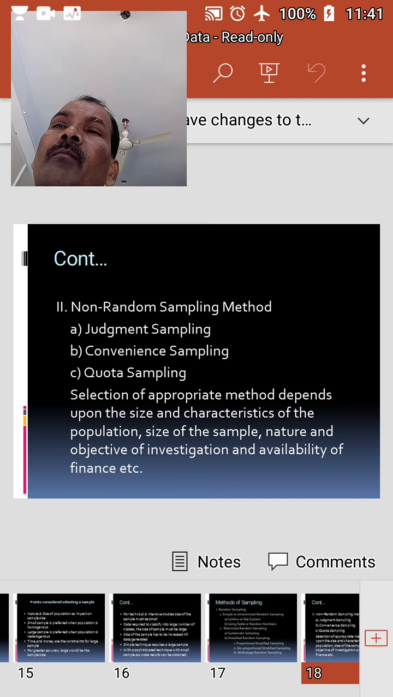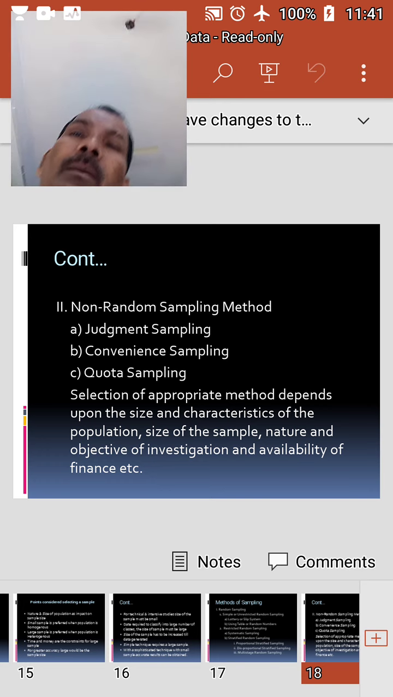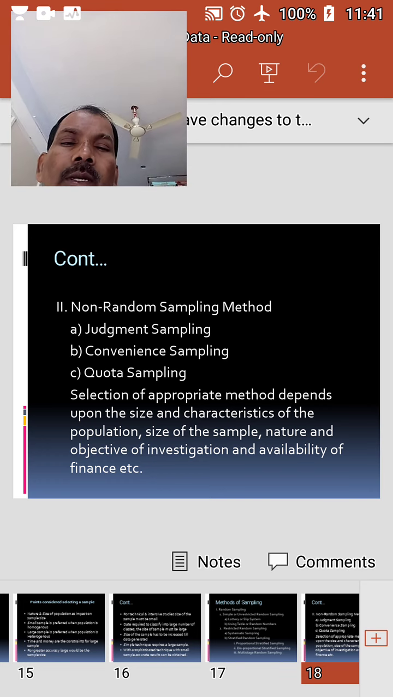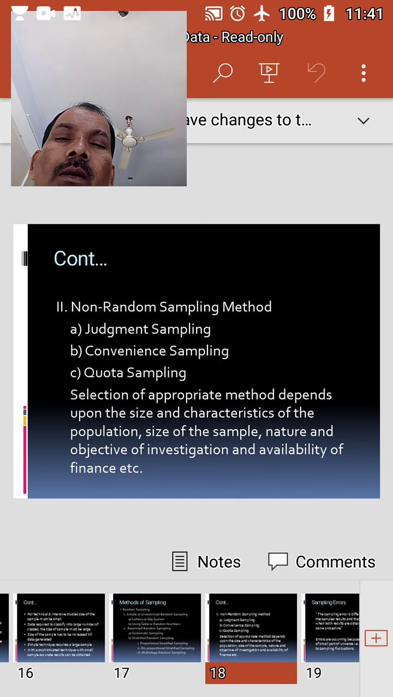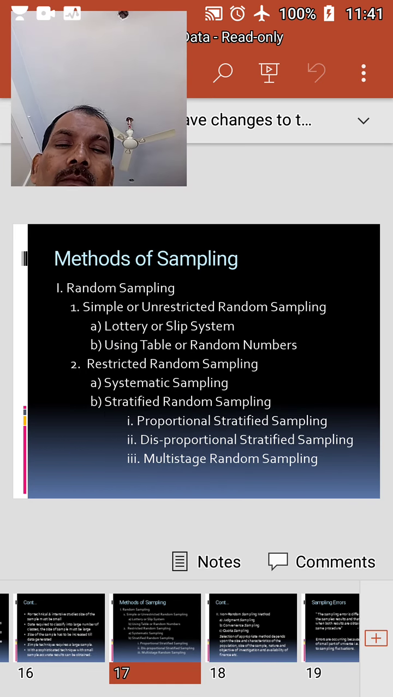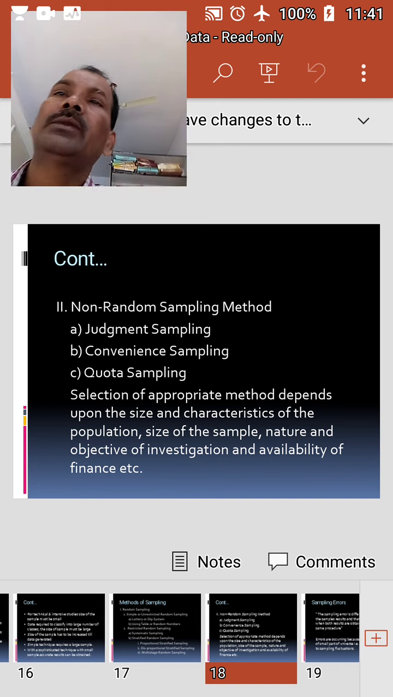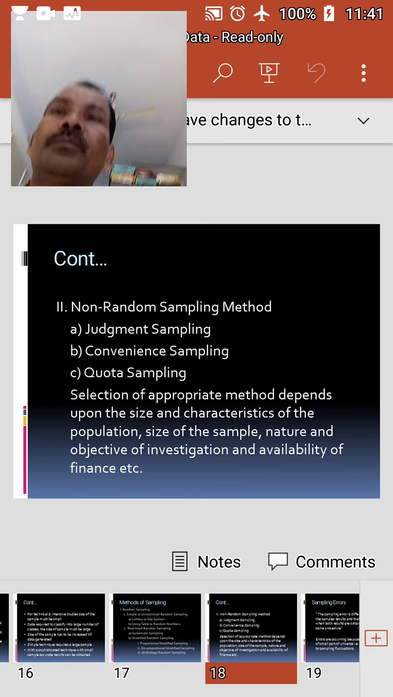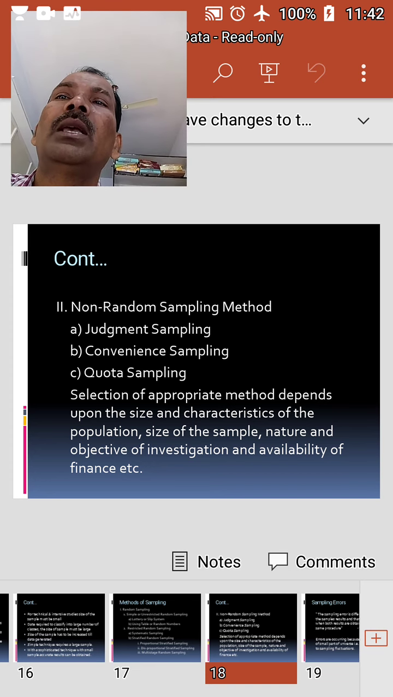Okay, this is proportional stratified sampling and disproportional stratified sampling. Stratified sampling. Okay, proportional stratified sampling. Under this method, elements of each stratum to be included in the sample are selected as a ratio of the proportion of the stratum to the sample size.